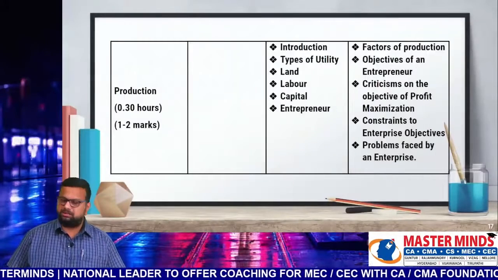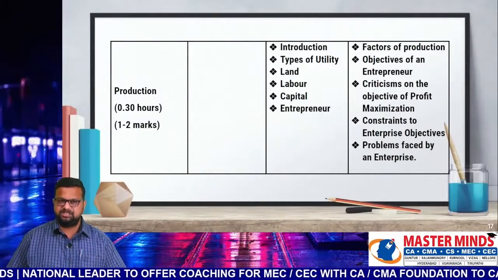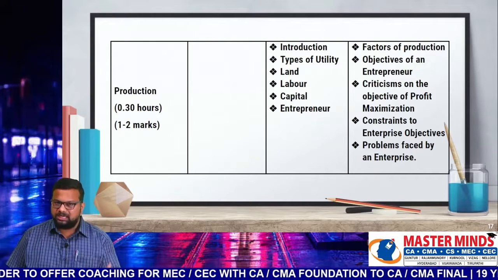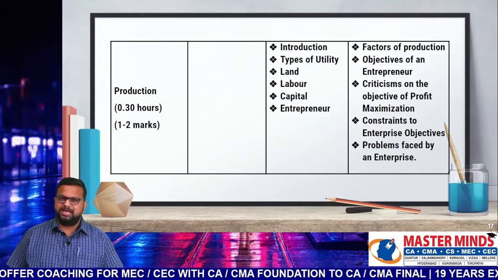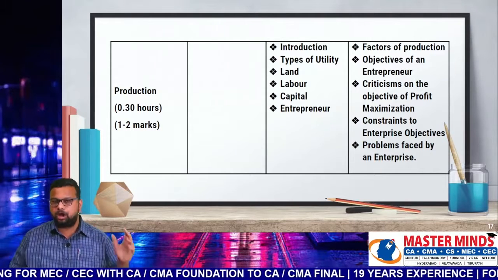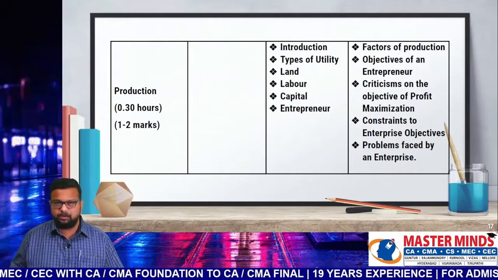Okay, production. 30 minutes is sufficient for revising this chapter, with 1 to 2 marks weightage. We don't have any first priority items in this chapter. Introduction, types of utility, land, labor, capital, entrepreneur, all these are second priority items, and all the remaining topics have been classified as third priority items.